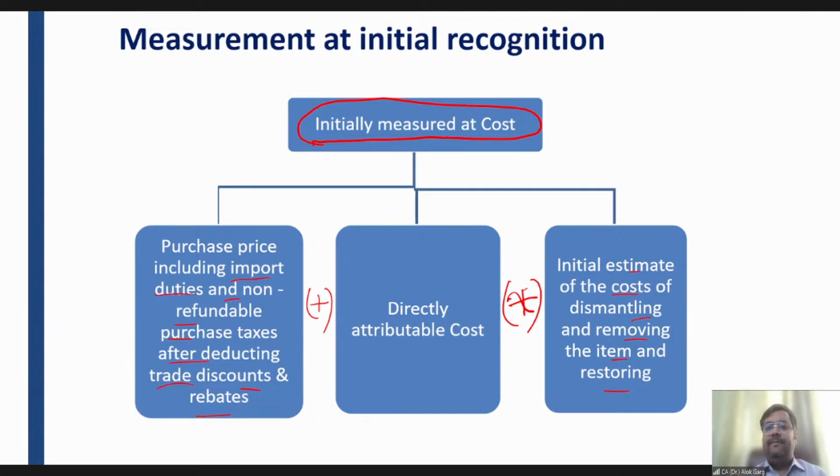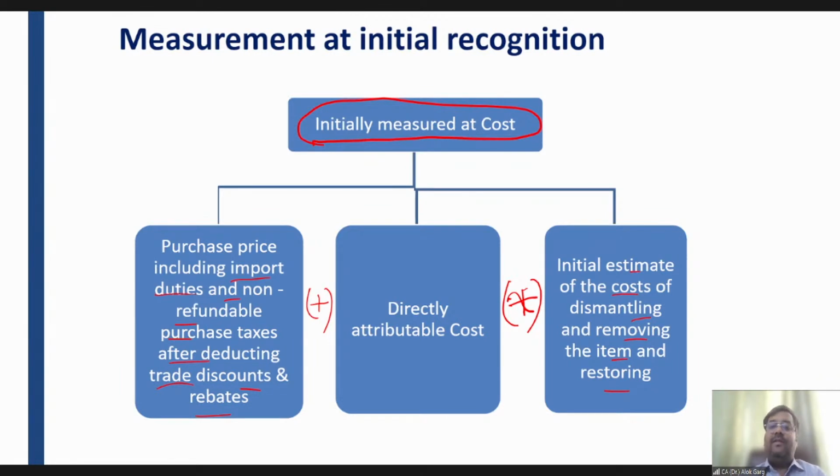Let's take an example. I have taken a plot of land on a lease basis for 30 years, and I have constructed my factory on it. The landlord, for example the government, has given this land on a lease basis.